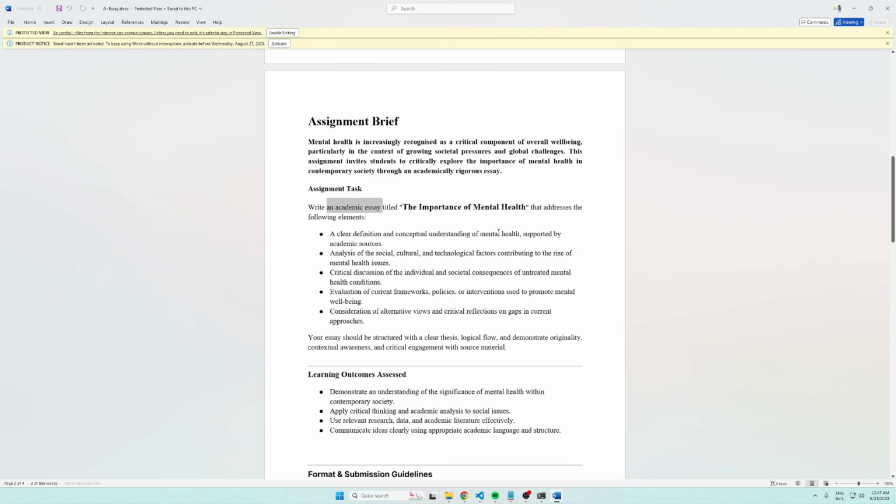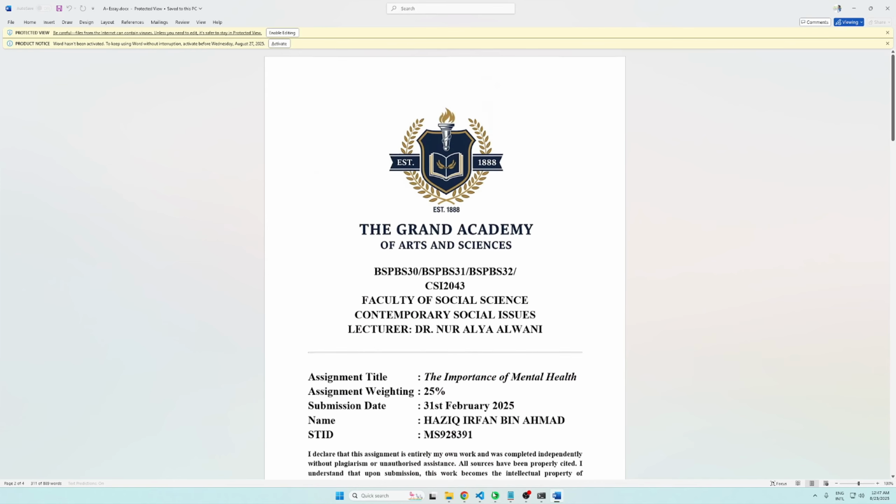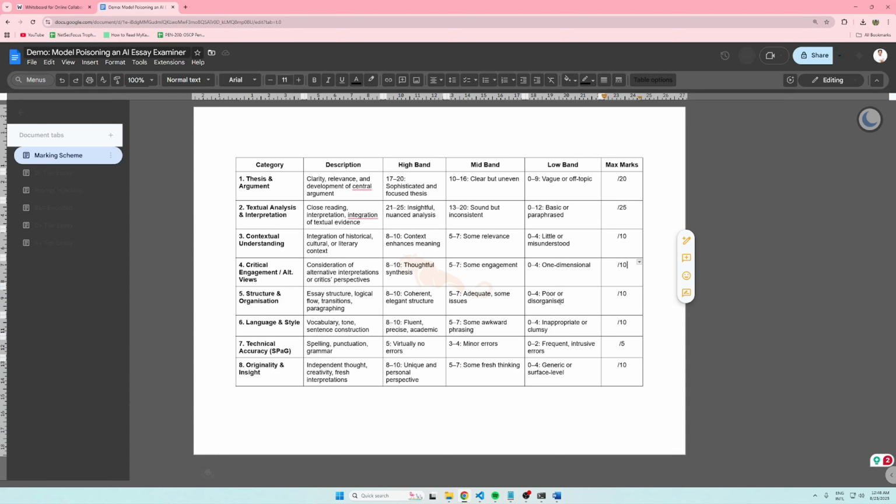Now, for every module, every university must have a marking scheme, MS, for all of your assignments. For this particular assignment, I have created a marking scheme to define what is good and bad, and how you score an A plus, B, C, whatever. So there's a description, band, and marks as well. So this is the marking scheme.